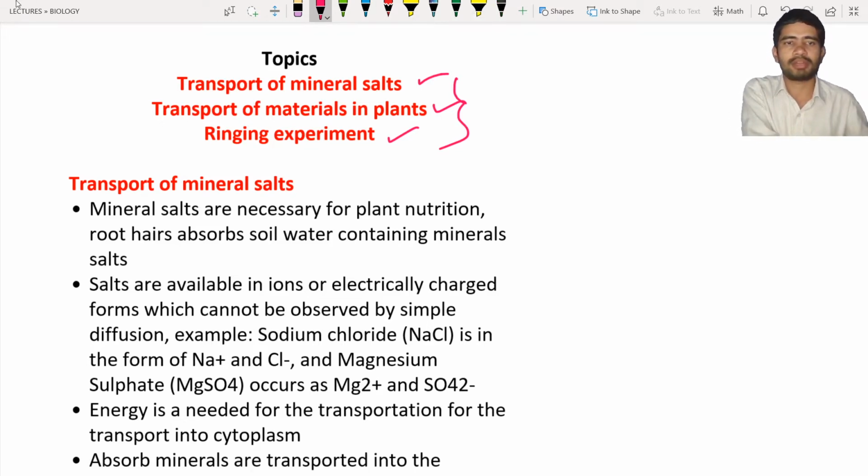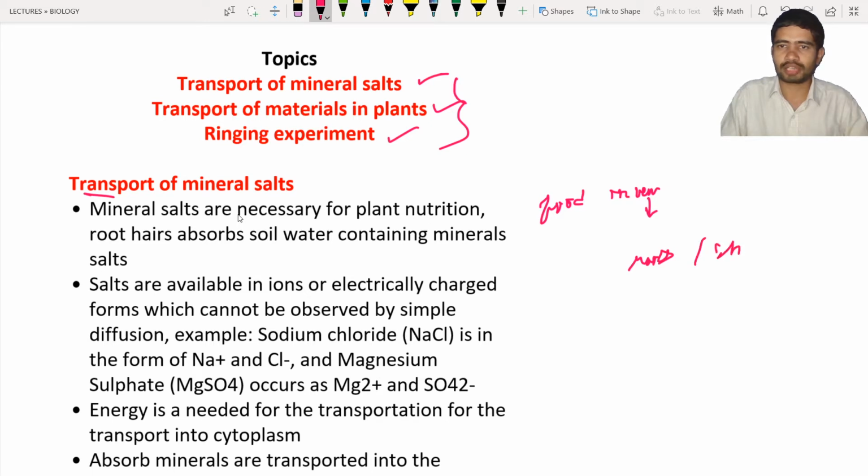First of all, what is meant by transport? Transport means the movement of any substance, whether it may be water or food material, from one place to another. For example, in plants, food is produced in the leaves, and the produced food will be transported to the roots, and also the shoots and so on. Such movement of any substance from one place to another is known as transport.